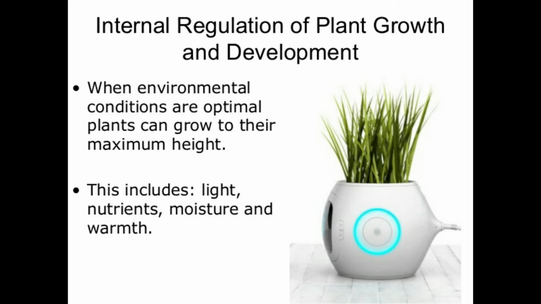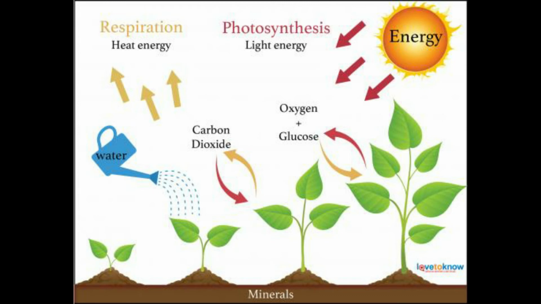External factors. Temperature influences the rate of growth within a certain range, 0 to 35 centigrade. Normally, the rate of growth increases with the rise of temperature and decreases with the decrease in temperature. For maximum growth, the optimum temperature is 25 to 30 centigrade, and it is least at 5 to 10 centigrade. But at very high temperature, 35 to 40 centigrade, the rate of growth stops and the plant may die.